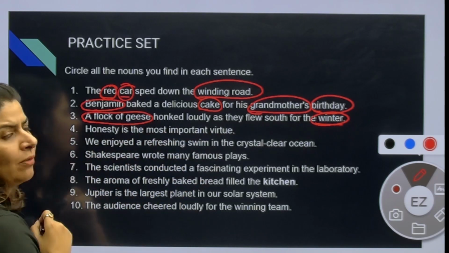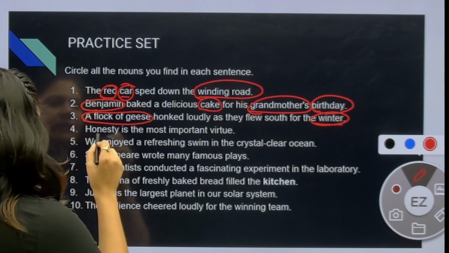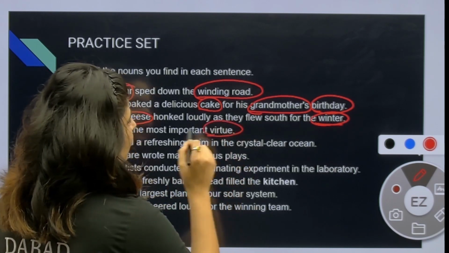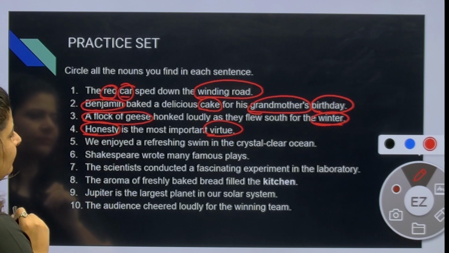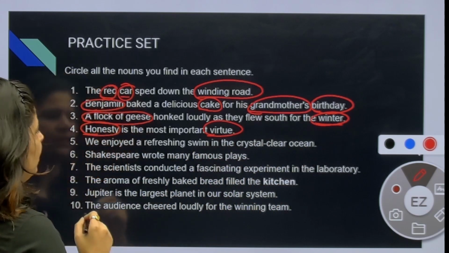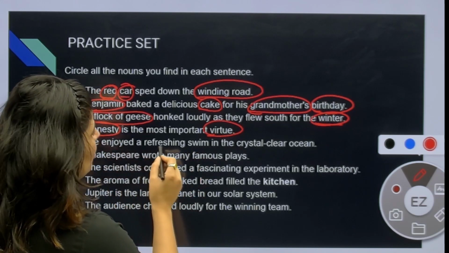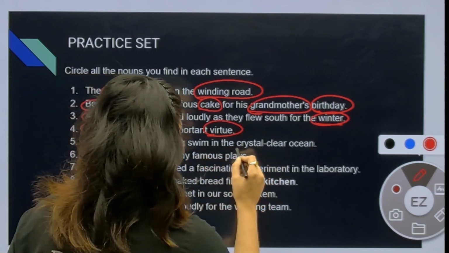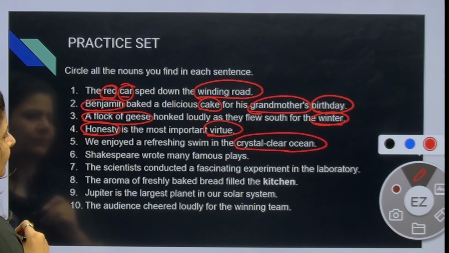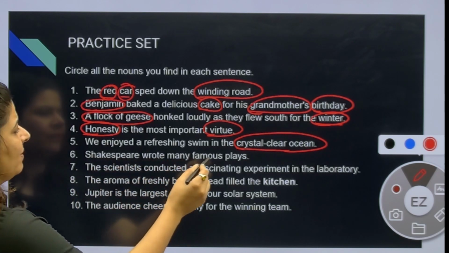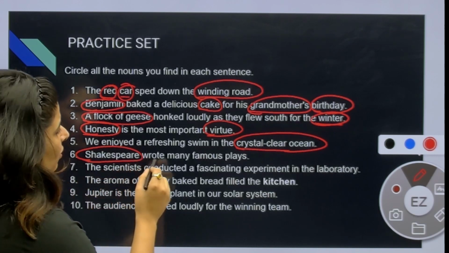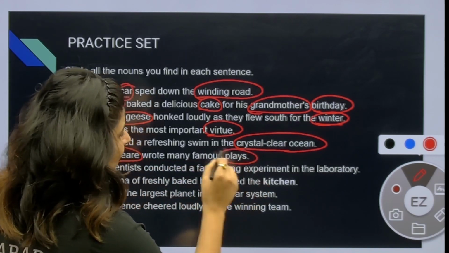Honesty is the most important virtue. So what are the nouns here? Honesty and virtue. They are my nouns here. We enjoyed a refreshing swim in the crystal clear ocean. So swim and ocean are my nouns here. Shakespeare wrote many famous plays. Shakespeare is my noun here, and plays.